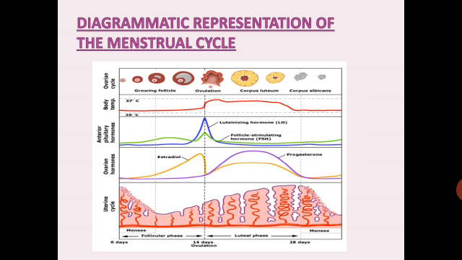So diagrammatically it is represented over here. Different phases of the menstrual cycle. Growing follicles are shown here. Ovulation occurring. Corpus luteum and corpus albicans are being formed. The level of the ovarian hormones is being shown. So this is the diagrammatic representation of the menstrual cycle.